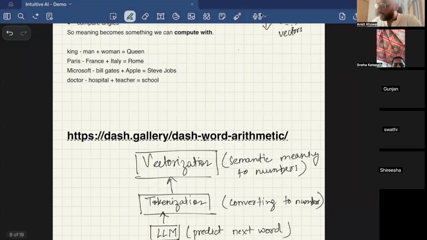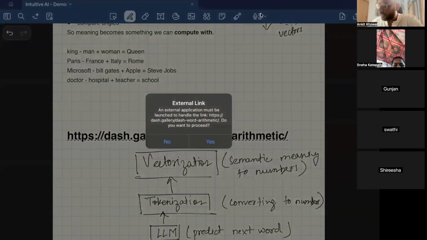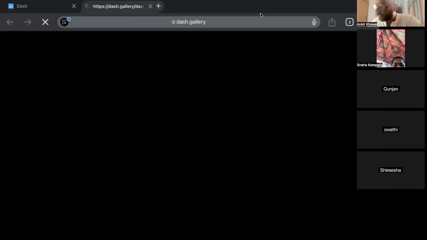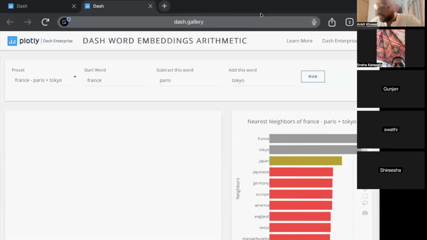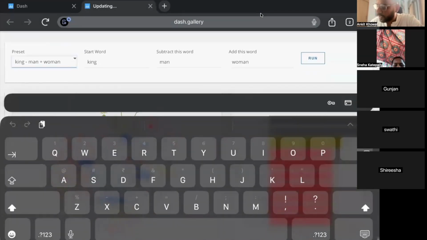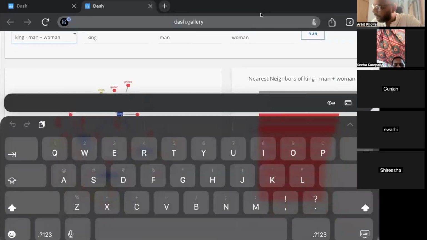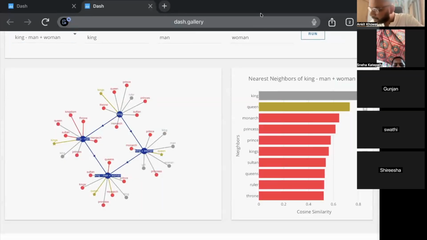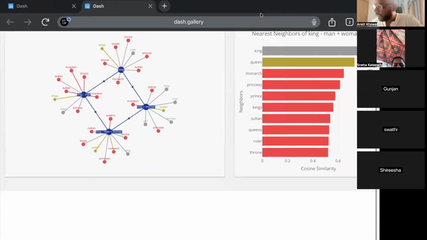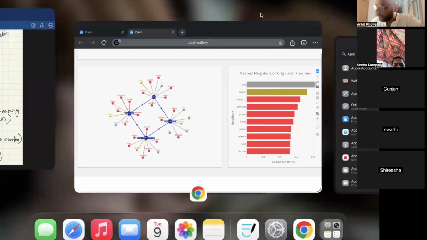This is a very good link, if you cannot visualize right now. If you go in, it explains the vector math, like what happens if you do king minus man plus woman. So if you do this math, the vectors that will be suggested are queen, then princess, and all those. So this kind of math is possible on vectors, which makes it really interesting.